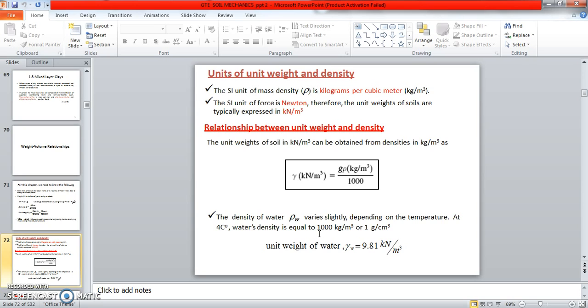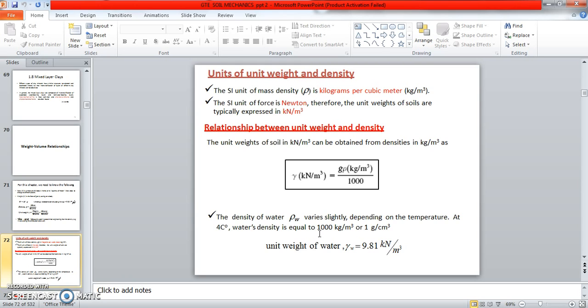The relationship between unit weight and density: we have to compare the unit weight and density. Unit weight of soil in kilonewton per meter cube can be obtained from density in kg per meter cube. So gamma in kilonewton per meter cube is equal to g times rho in kg per meter cube divided by 1000. The density of water rho W varies slightly depending on the temperature.